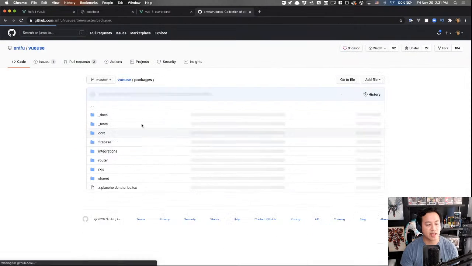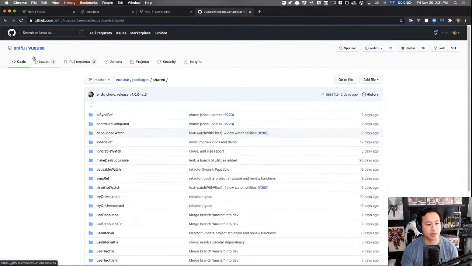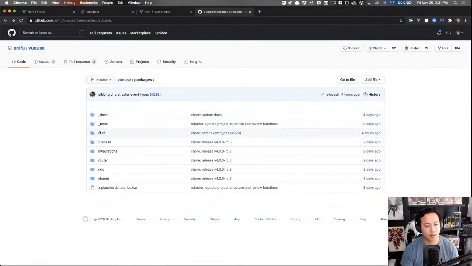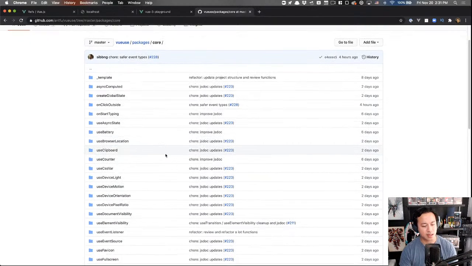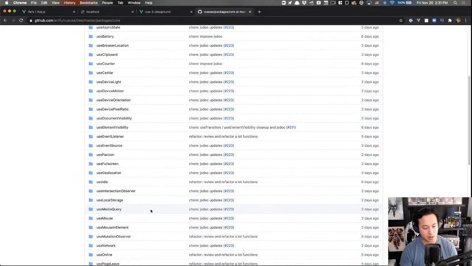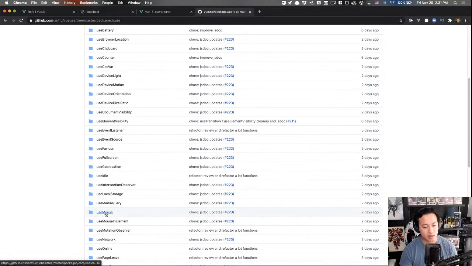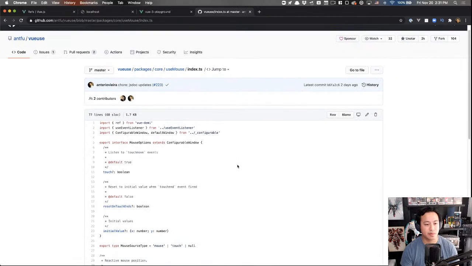So if we're looking inside of packages, you'll see shared. Oh no, it would be in core. I'm pretty sure it's in core. The key thing with these live streams, and especially with the build events, is we really try to build it from scratch as much as humanly possible, so you all understand what's happening here. And we all learn together, right?